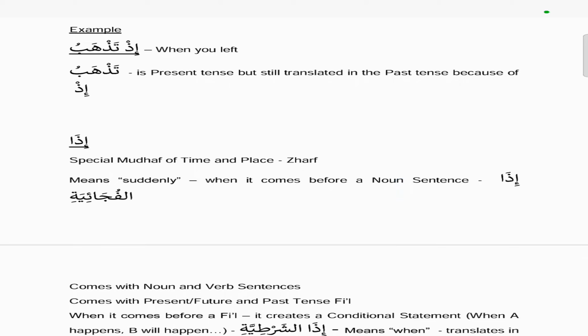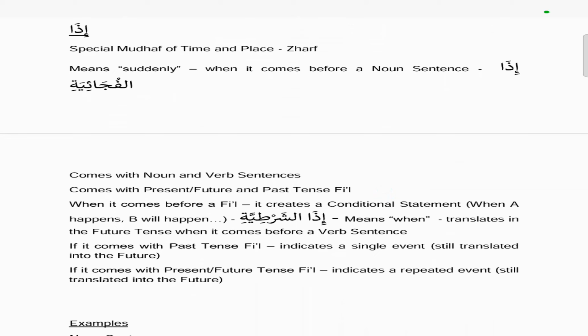The next word is idha. It's a special mudaf of time and place, which is called zarf, same as the id. But it means suddenly when it comes before a noun sentence. So if you see idha before a noun sentence or before an ism, then it will translate as the word "suddenly." And it comes with noun and verb sentences, and it comes with the present tense as well as the past tense fi'l.